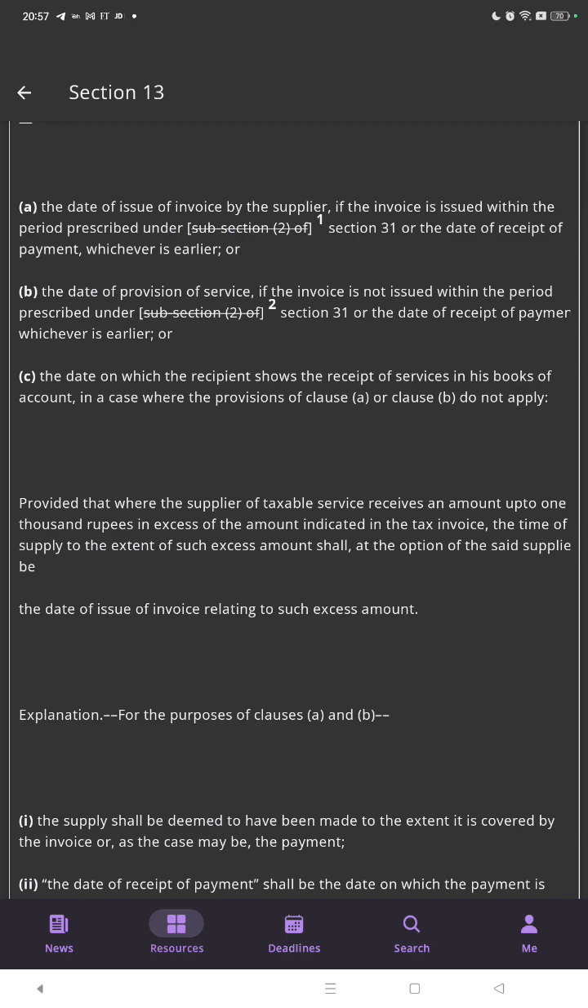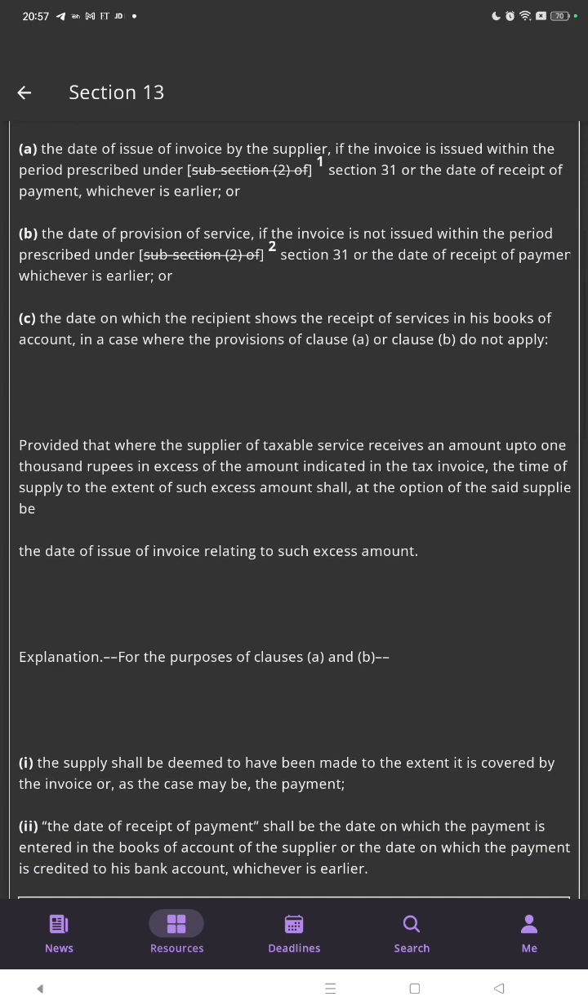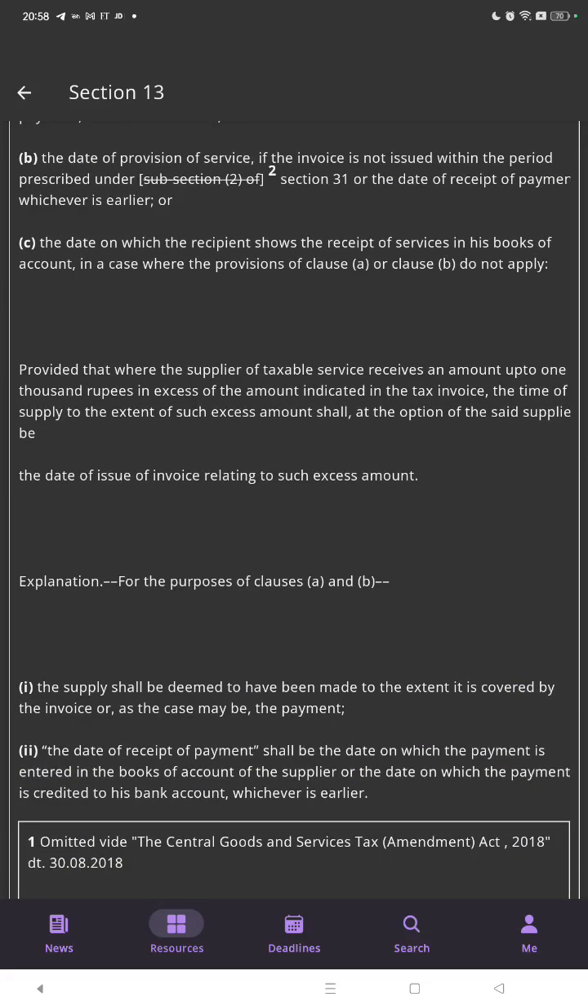provided that where the supplier of the taxable service receives an amount up to 1000 rupees in excess of the amount indicated in the tax invoice, the time of supply to the extent of such excess amount shall, at the option of the said supplier, be the date of issue of invoice relating to such excess amount.